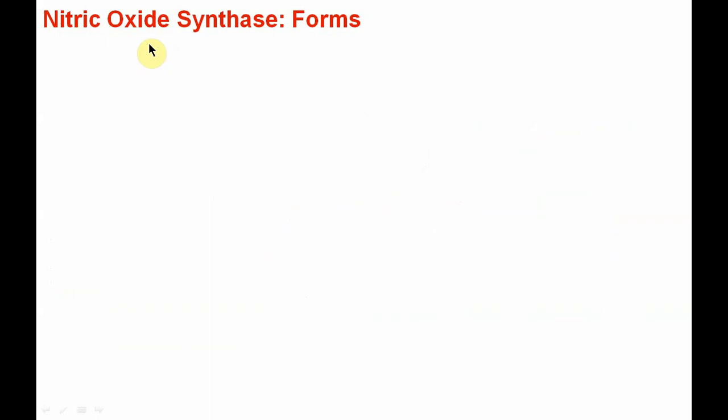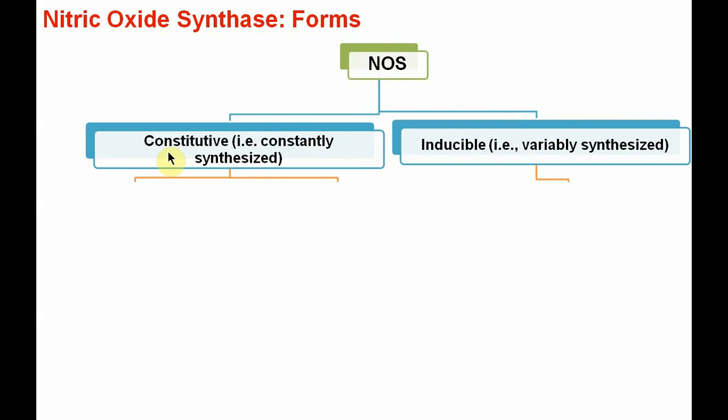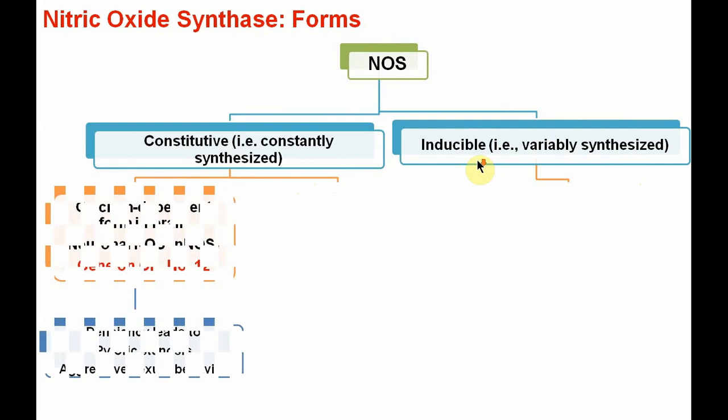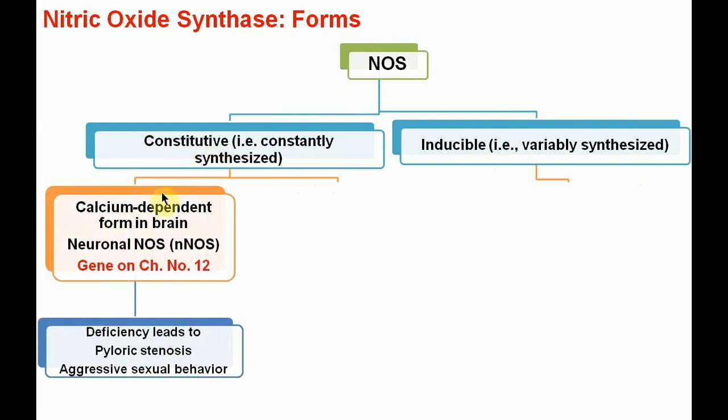Now we see the various forms of nitric oxide synthase. It has two important forms. One is the constitutive form, that is constantly synthesized in our body, and another is the inducible form, that is synthesized variably, or when it is required. First, in the constitutive form we have the calcium dependent form in the brain, the first identified.